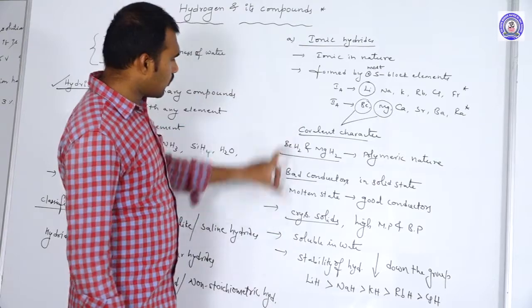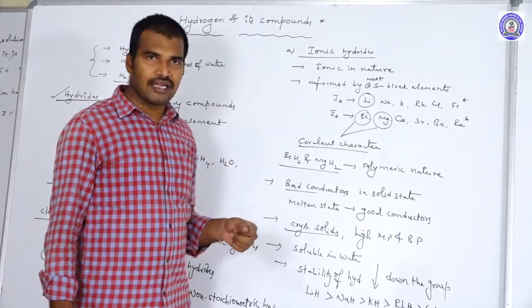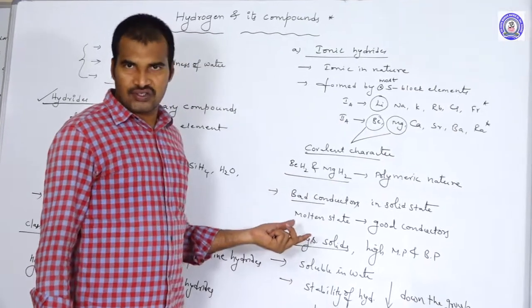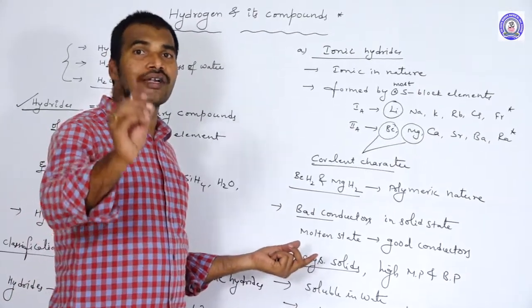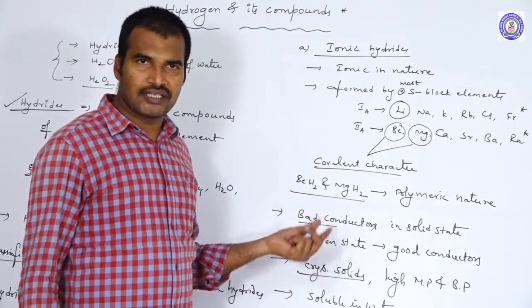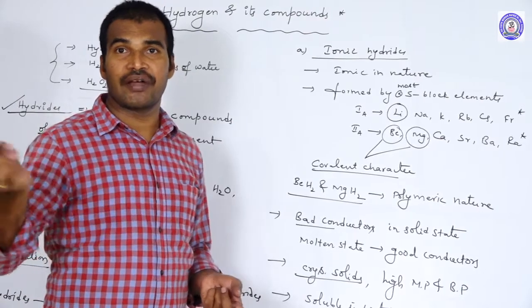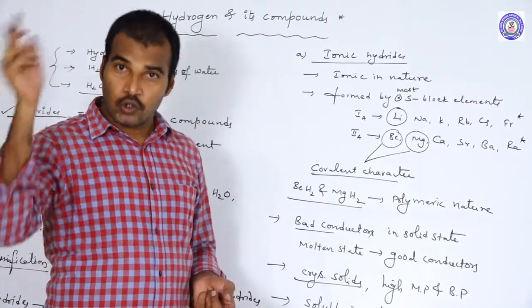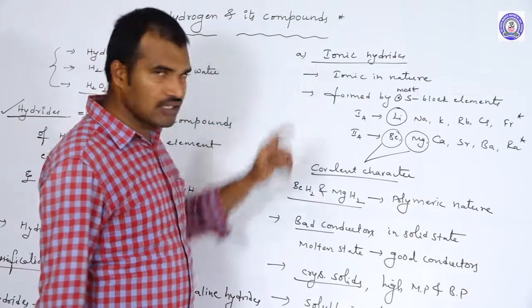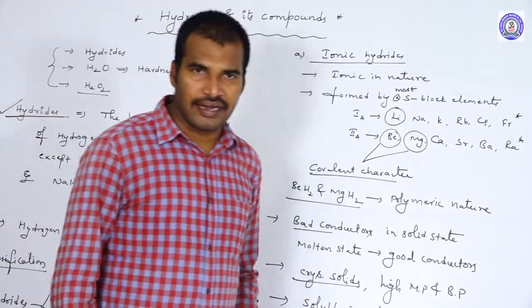So this is about the ionic hydrides. What is the importance of these ionic hydrides? They act as strong reducing agents. Also, by using these ionic hydrides, we can prepare the most important reducing agents, lithium aluminum hydride and sodium borohydride. Okay, this is about the first type of hydrides.